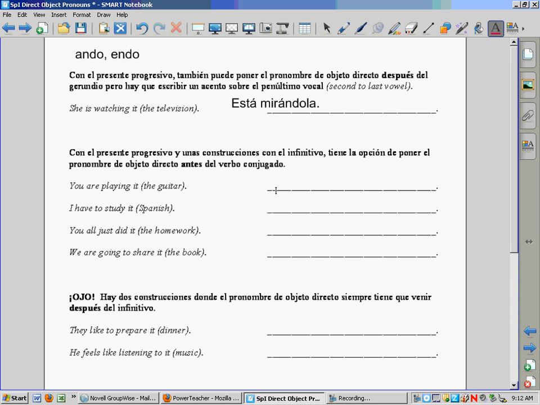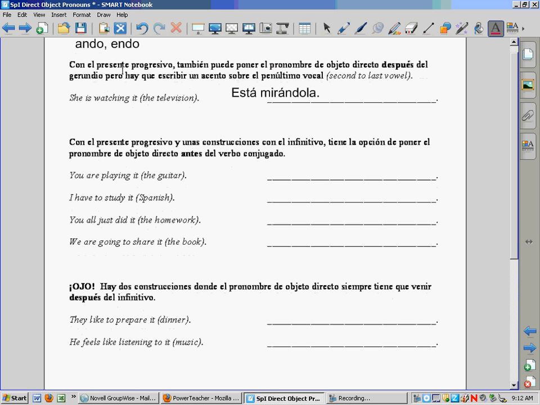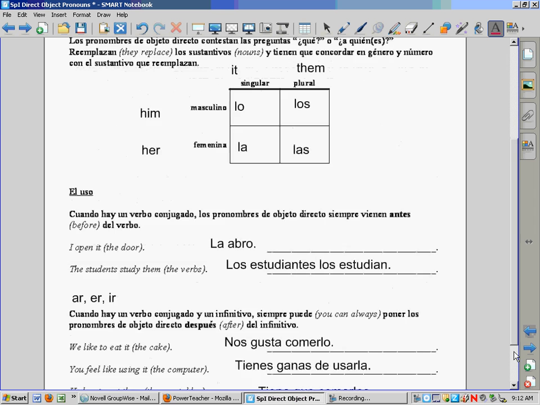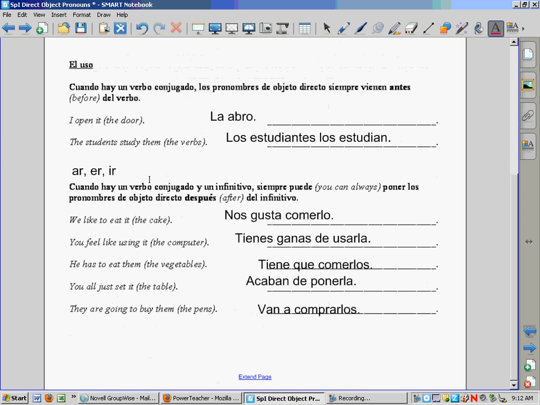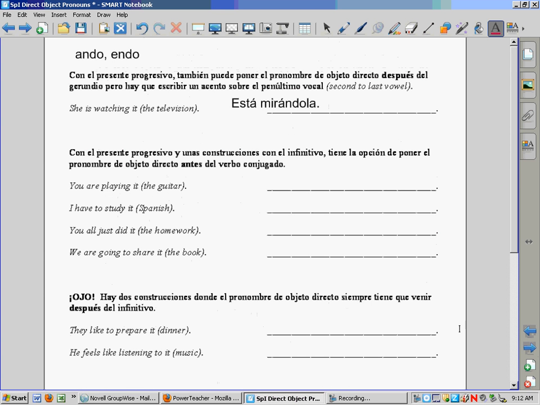Now we talked about whenever a word ends with ando or endo, or if it ends with er, ar, or ir, you can add it on the end. In some cases, you can put it before too. Now, I'm not trying to confuse you, but sometimes you'll see it before. And in these four cases, you have the choice. You can either put it at the end, after ar, er, ir, ando, endo, or you can put it before the first verb.